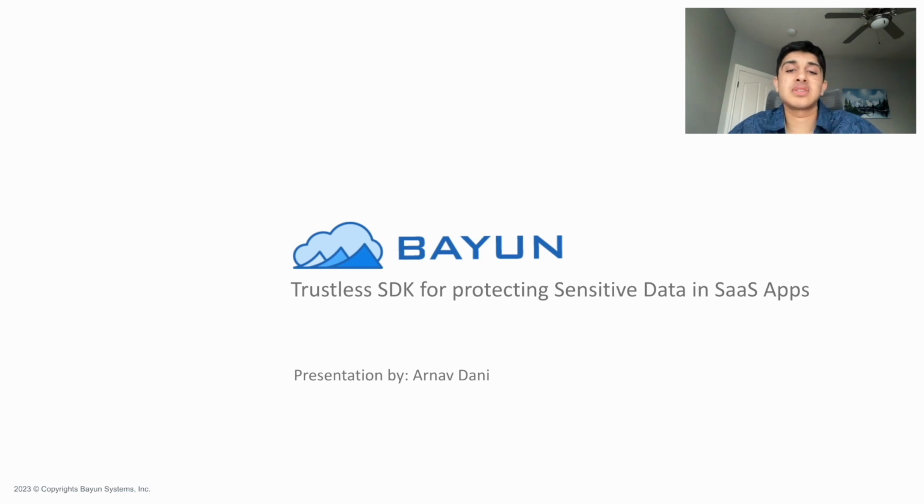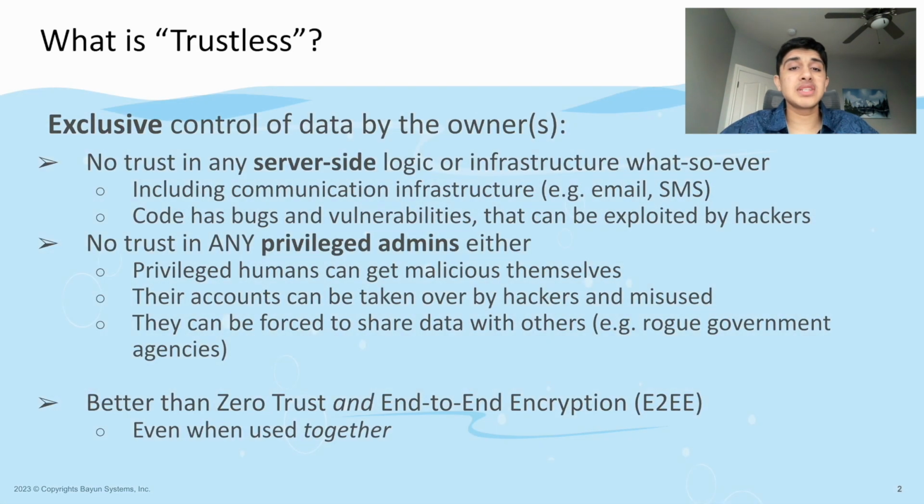Again, Bayun is a trustless SDK for protecting sensitive data in SaaS applications. So, what is trustless? In our eyes, trustless means that the owner of the data has exclusive control of their data. There is no server-side logic or infrastructure, and no trust is placed in any humans. We believe that this model is better than both zero trust and end-to-end encryption.